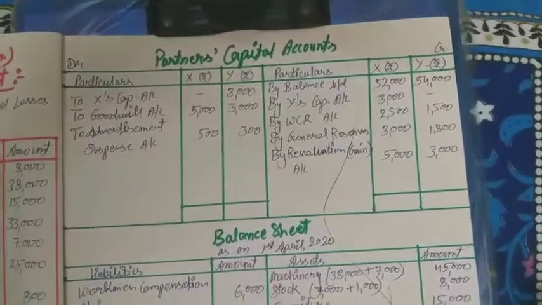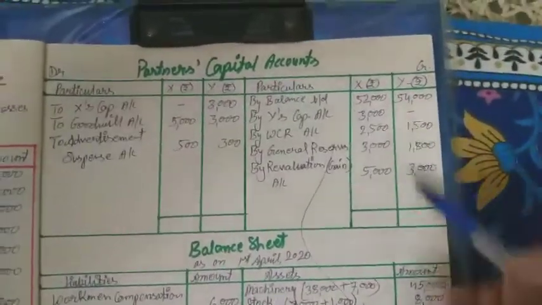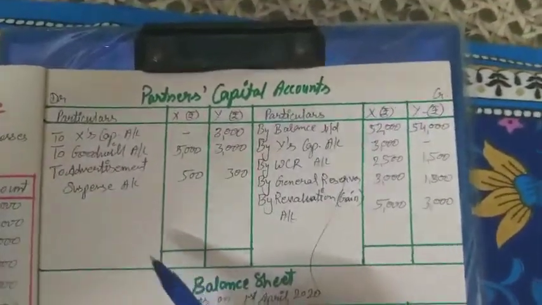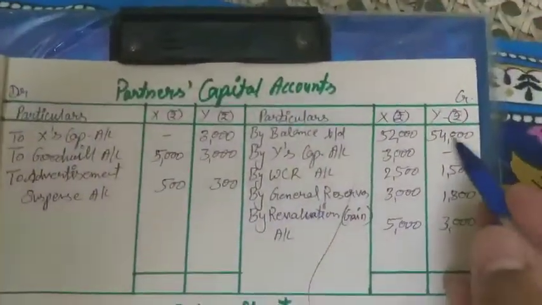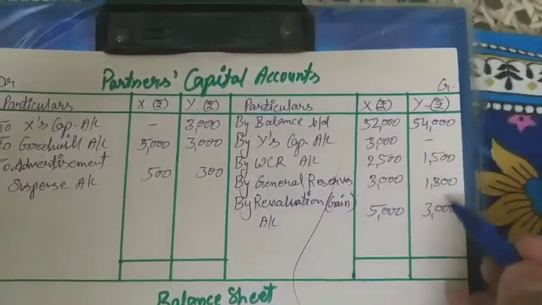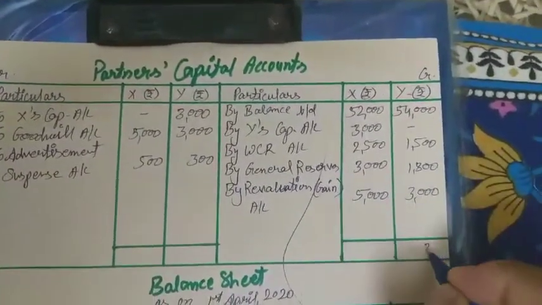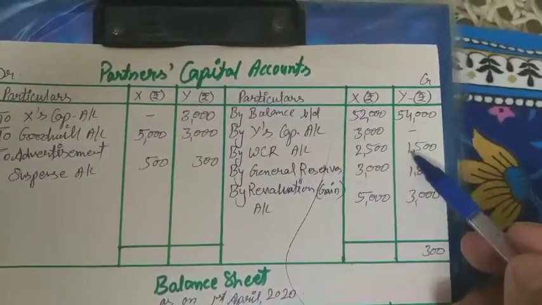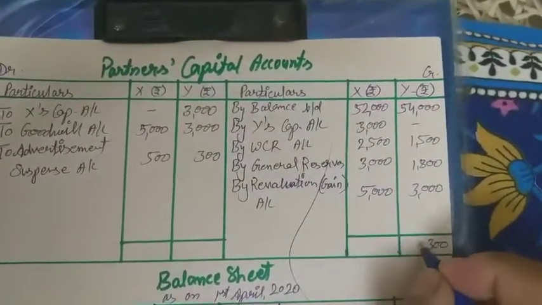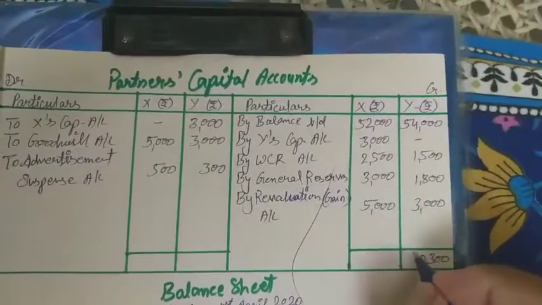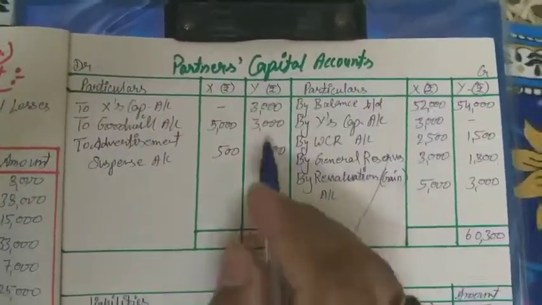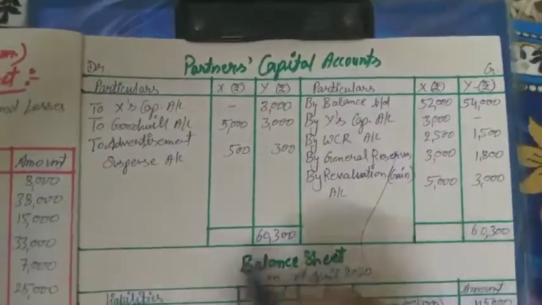Now we need to total and balance the partners' capital accounts. If we total Y first, 300 carry 1, 5, 6, 7, or 3, 10 carry 1, 6: 60,300. This side will be less now, so I have totaled this here.